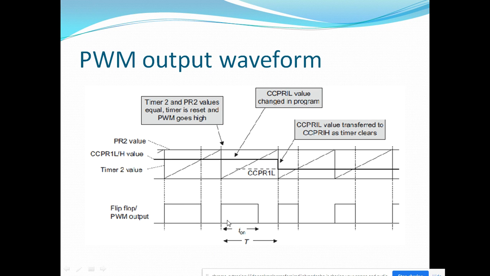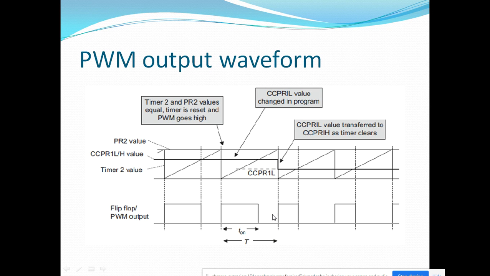PR2 will decide this total period. We need to load the value into PR2 for setting the period of the PWM output, and the duty cycle we can set using the CCPR1L register and the remaining 2 bits from the CCP1CON register.